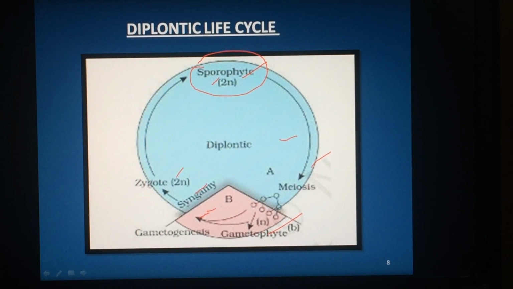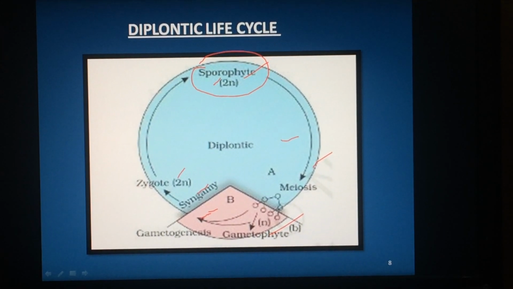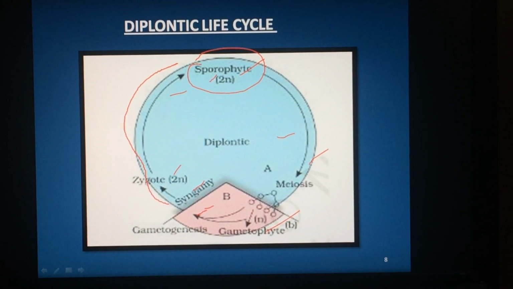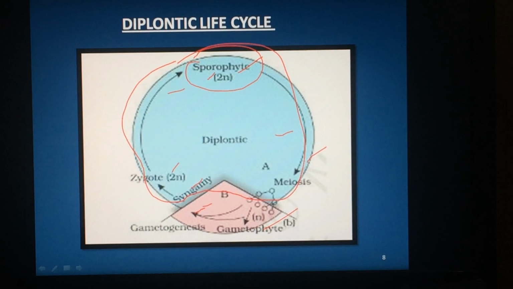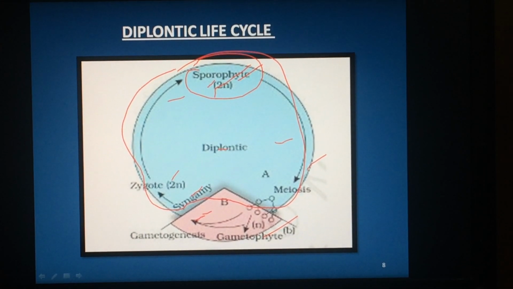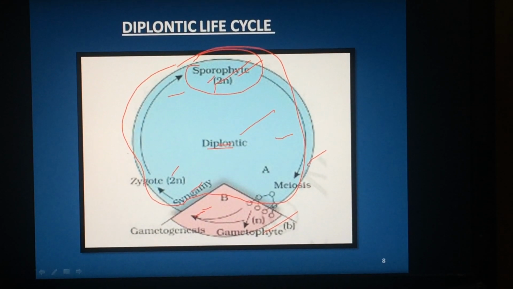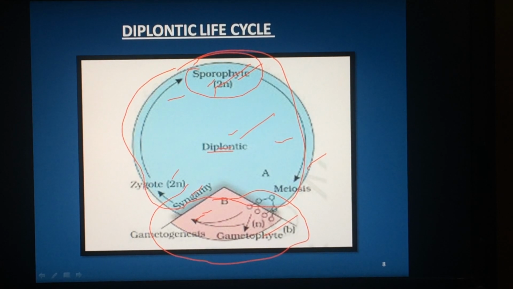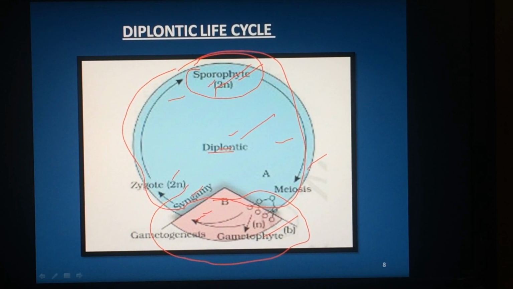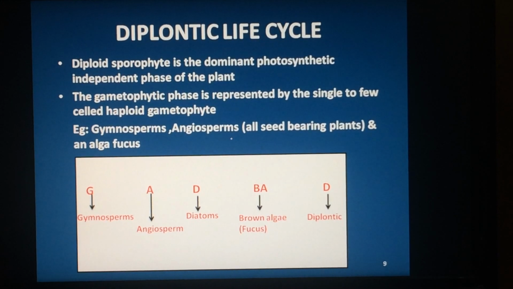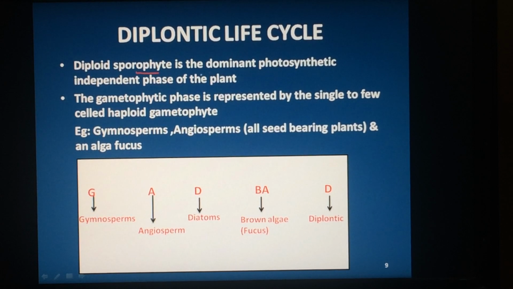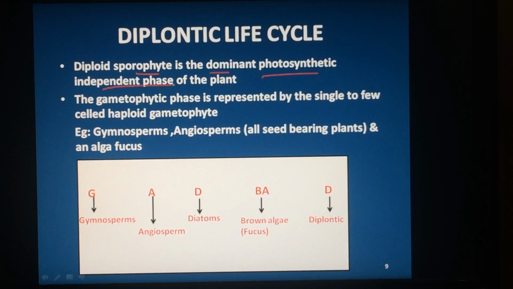See here, which part is larger here? See, diploid part is large, that's why it is called diplontic. Haploid part is less. Diploid is large, that's why diplontic. So, which is dominant in diplontic? Sporophyte is dominant, photosynthetic, independent phase.